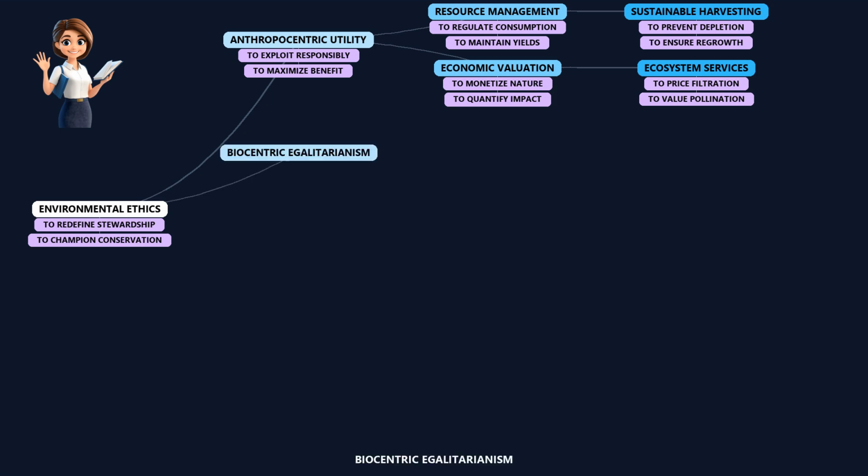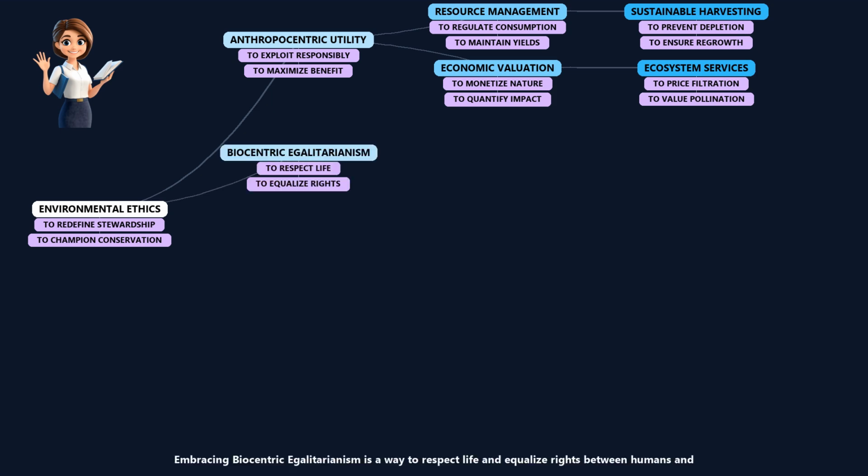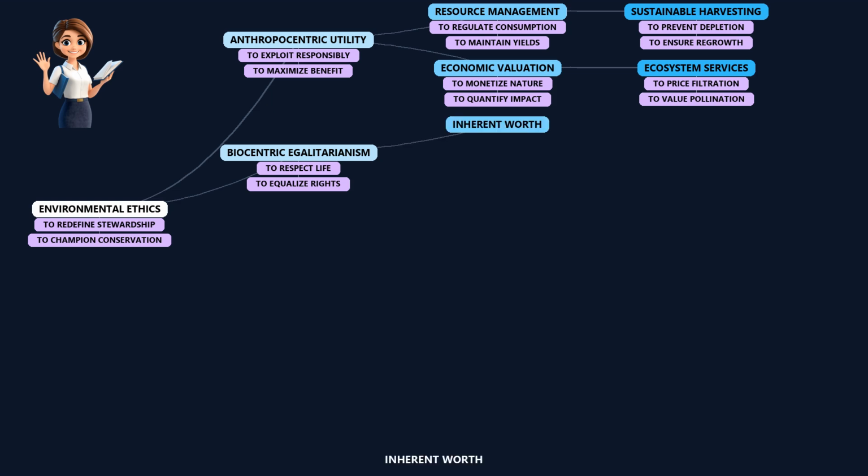Biocentric Egalitarianism. Embracing biocentric egalitarianism is a way to respect life and equalize rights between humans and other living beings. In short, we are saying that a tree or an owl has just as much right to live on Earth as a person does.